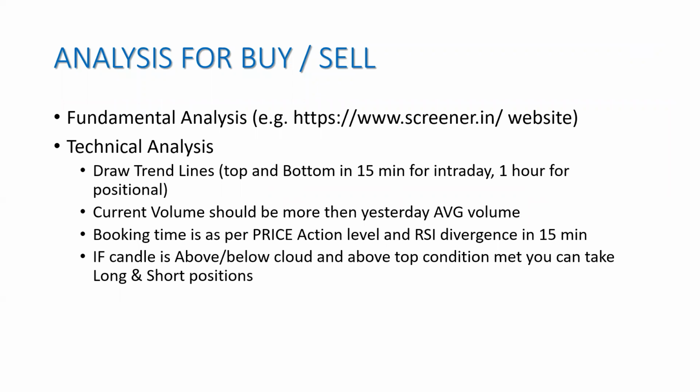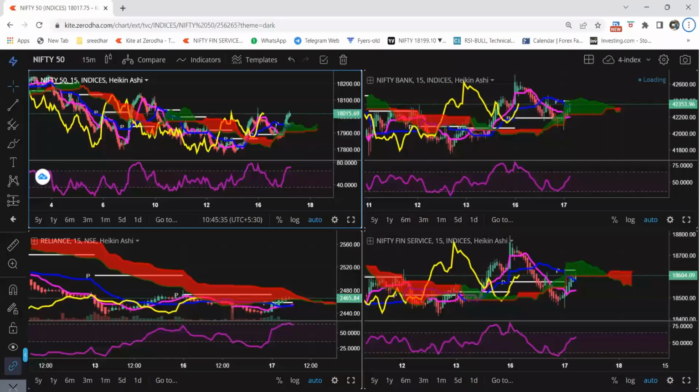To trade in any particular stock, we use the trend line logic. On 15 minutes and above, if the trend line goes up, it is a long. If it is 1 hour and above, it's a positional long, we consider it. And volume should be higher compared to yesterday so that you get sufficient time to buy and sell. The booking time, when you want to book the stock, is as per the price action or RSI divergence. We use Ichimoku charts also to decide whether to go long or short. It is typical technical analysis, which I'm going to explain in the future presentations, how exactly we are going to do it.